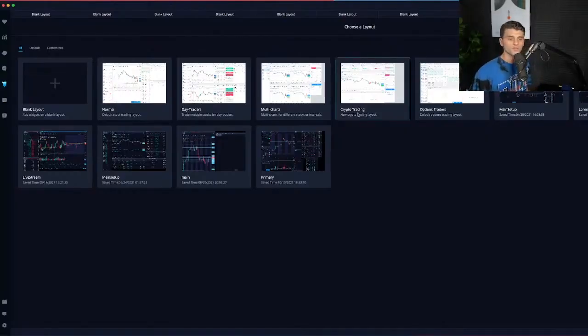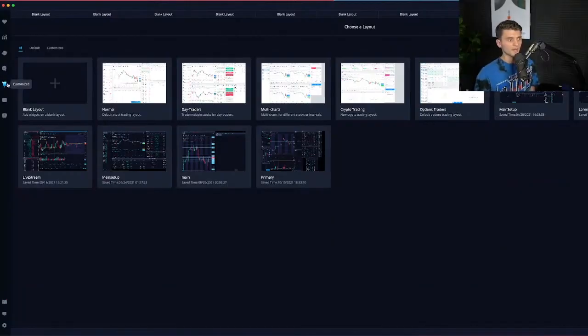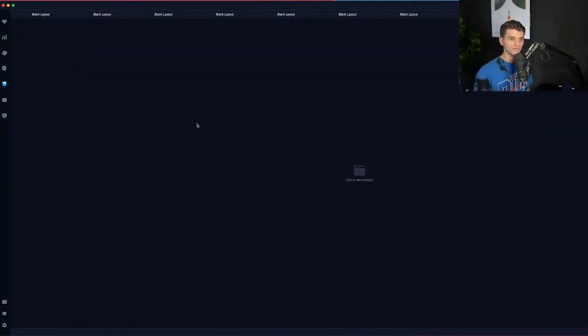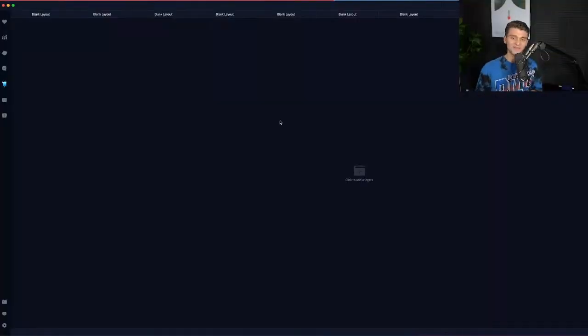All right, so the first thing you want to do when building your Webull desktop trading setup is I come to the blank layout page. The way you can get here is by clicking the blue paintbrush in the middle left-hand corner. You guys can see right here is the customized layout. And when you get to that page, the first thing you're going to do is click blank layout. What this is going to do is give you a blank slate to create whatever you want. You can make your setup have 1,000,000 charts if you want, or you can have it the way that I do it, with just 3, right?